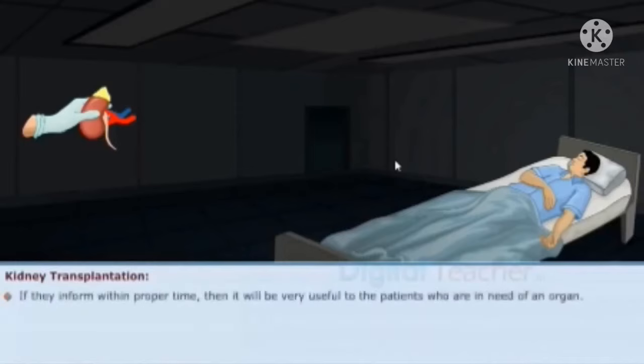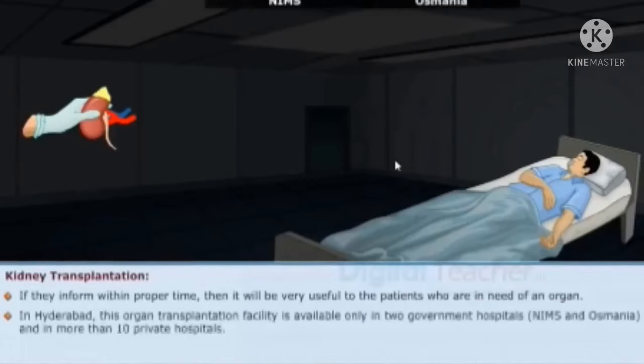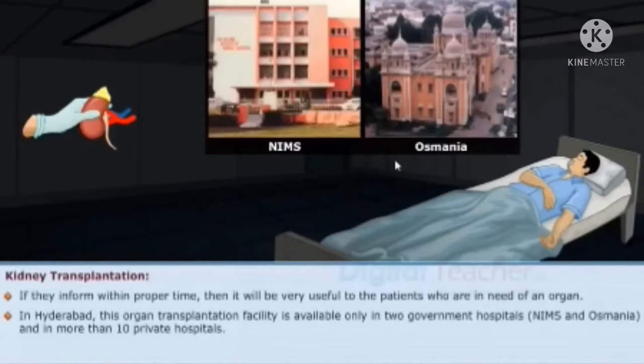If they inform within proper time, then it will be very useful to the patients who are in need of an organ. In Hyderabad, this organ transplantation facility is available only in 2 government hospitals. They are NIMS and Osmania, and in more than 10 private hospitals.